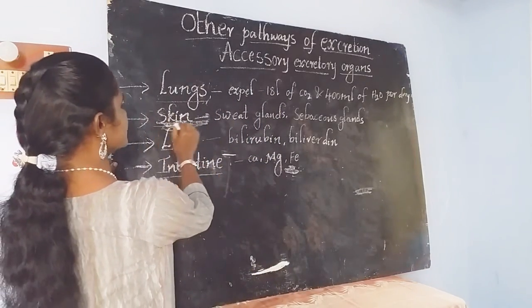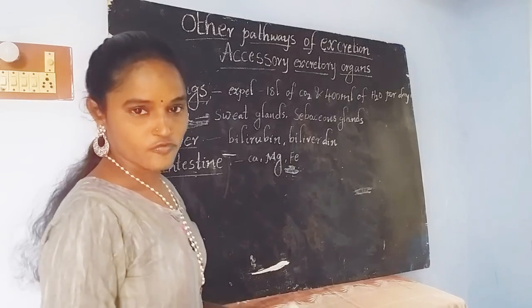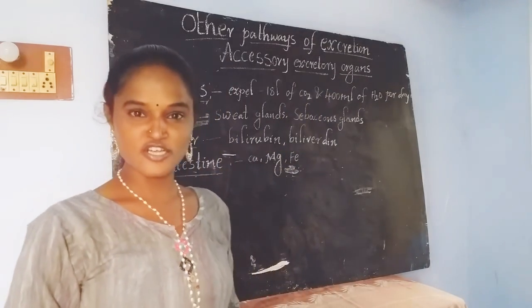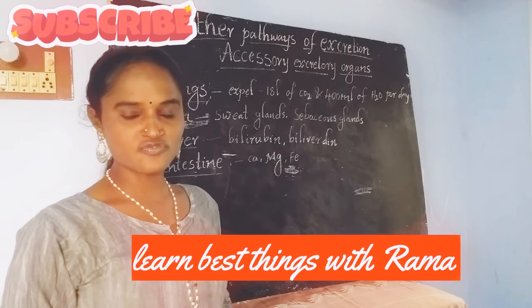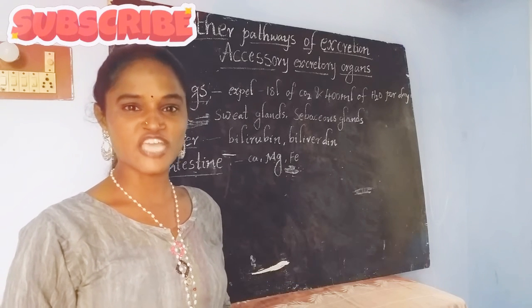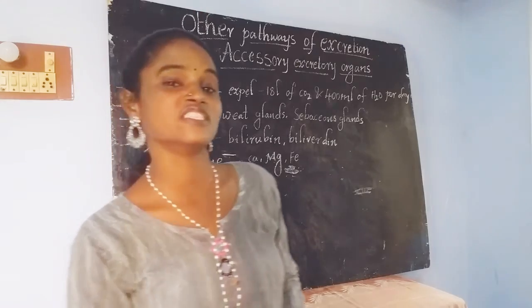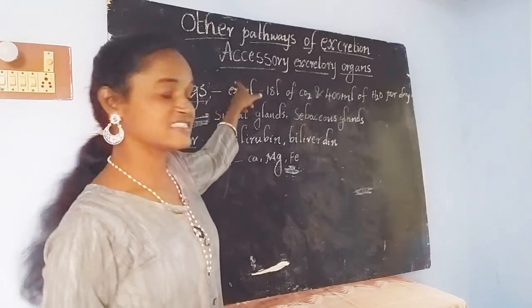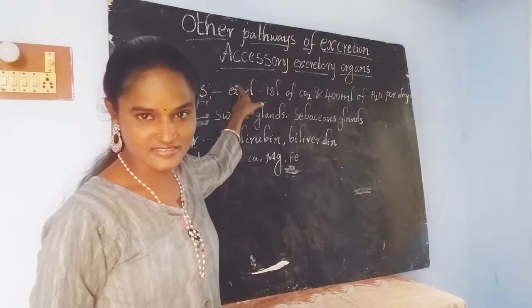Then see here, children, the next one is skin. We all know that it is the largest organ present in our body. The major function of skin is to give protection to our body. Along with that function, the skin also acts as an accessory excretory organ.